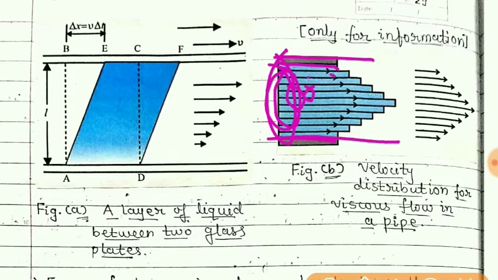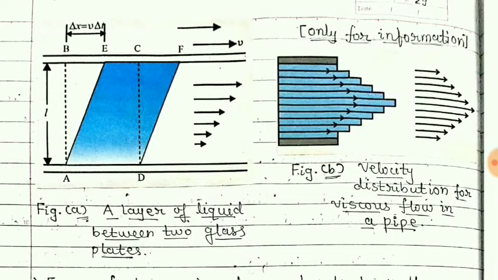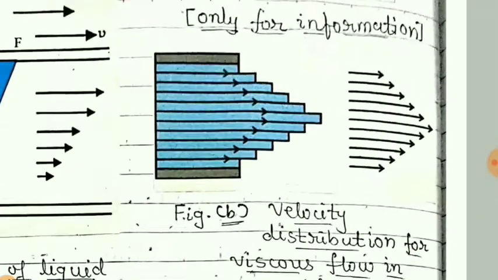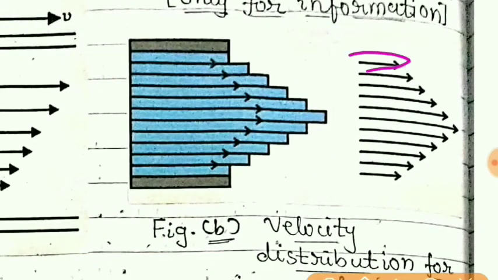If you take a smaller cylindrical layer, then it will have speed greater than that. Again, if you take a still smaller cylindrical layer, with the centers of all these cylinders the same, then its speed will be more. So moving from the surface to the center, the speed goes on increasing, and that is shown by vectors. You can see here this speed is less, and here this speed is more.